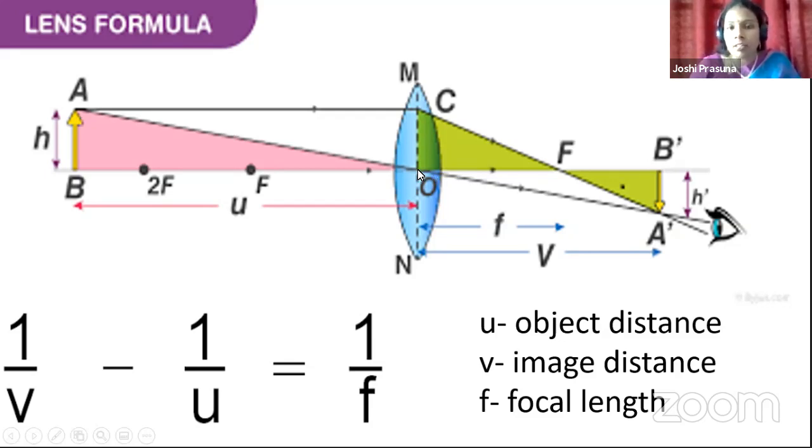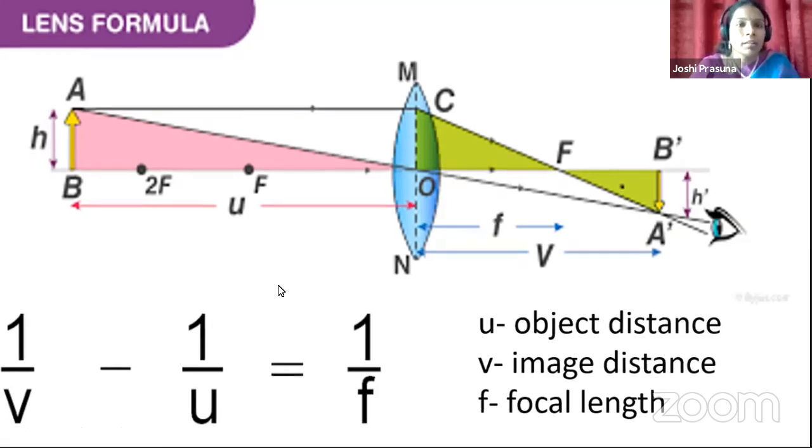Therefore, while measuring, we are moving in the direction of the incident ray for both F and V. Therefore, for F and V, there is no negative sign. Only for U, we have taken the negative sign. So what is the lens formula, children? It is the relation between object distance, image distance and focal length.